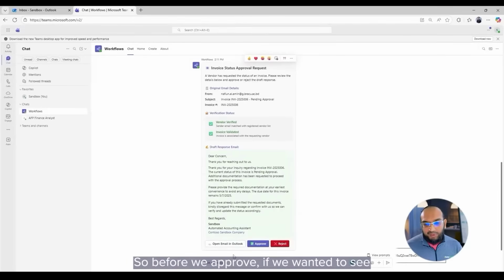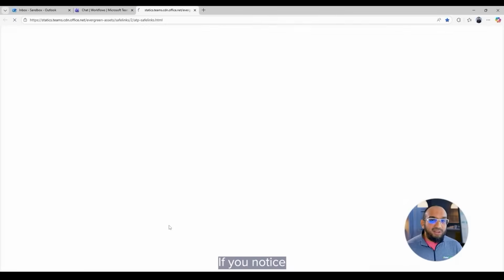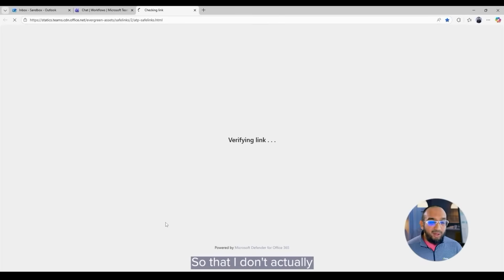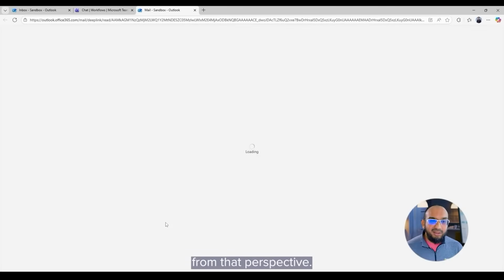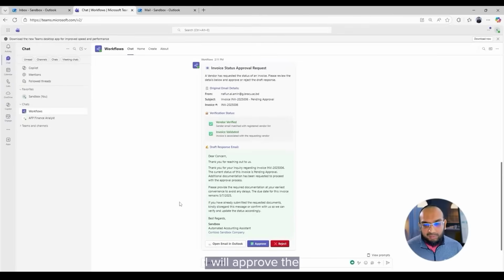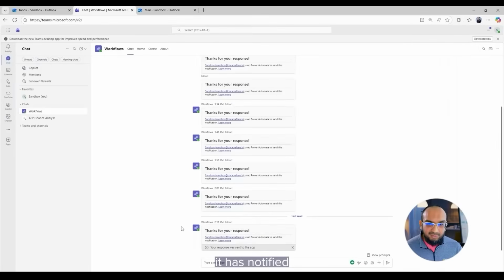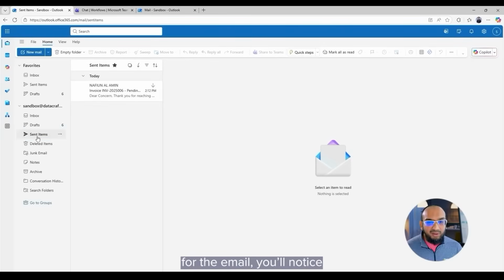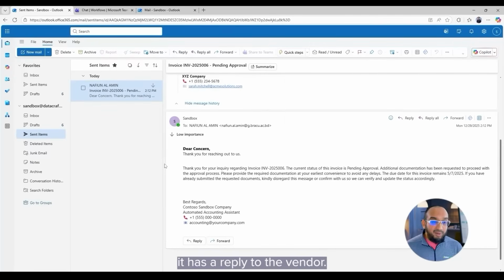So before we approve, if we wanted to see, we can click on it. If you notice, it'll directly open the email for me so that I don't actually have to clean my inbox from that perspective. And looks right. If I want to do a visual check, and then from there, I'll come back. I will approve the message. And if you notice, as soon as I do an approval, it has notified my text for my approval. And if I go look at the sent item for the email, you notice it has a reply to the vendor.